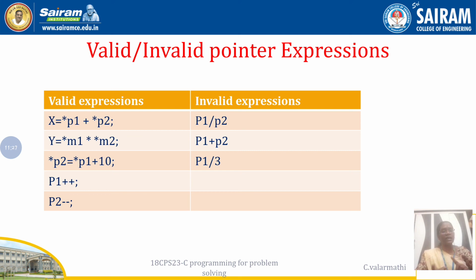On the left side, these are all the possible operations, valid expressions, and on the right side, these are all the invalid expressions, not possible operations. I hope you understand this concept. I will catch you in the next video about how to write a C program using pointers.